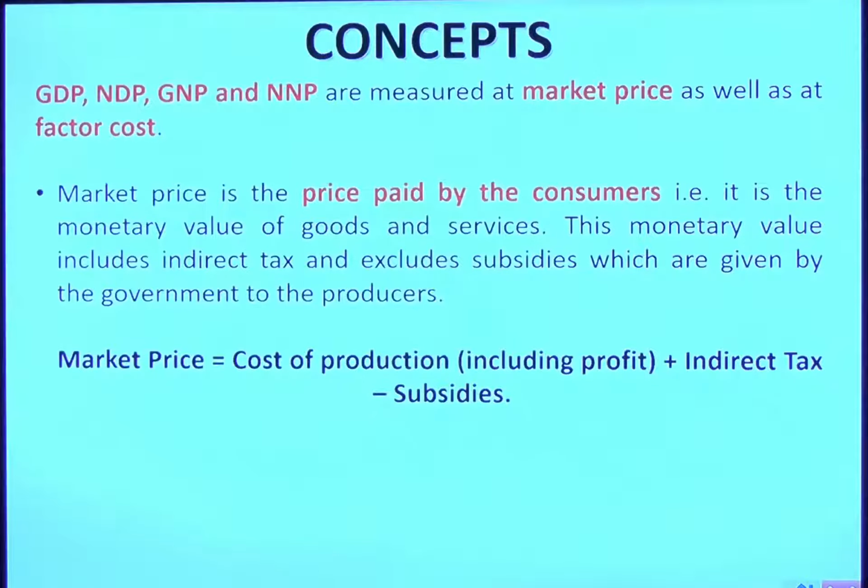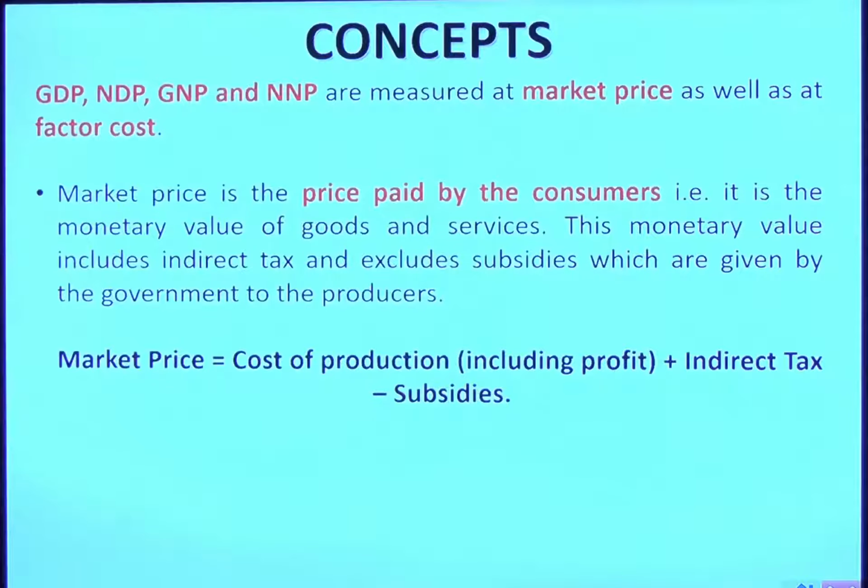Let's say 1,000 rupees taxes added. Let's assume 500 rupees subsidy given by government to me. So 10,000 plus 1,000 taxes, 11,000 minus 500 subsidy, and then I added my profit of 800. So 10,500 plus 800, 11,300 will be the market value, that is called the market price. So 10,000 was the cost, while 11,300 will be the market price.